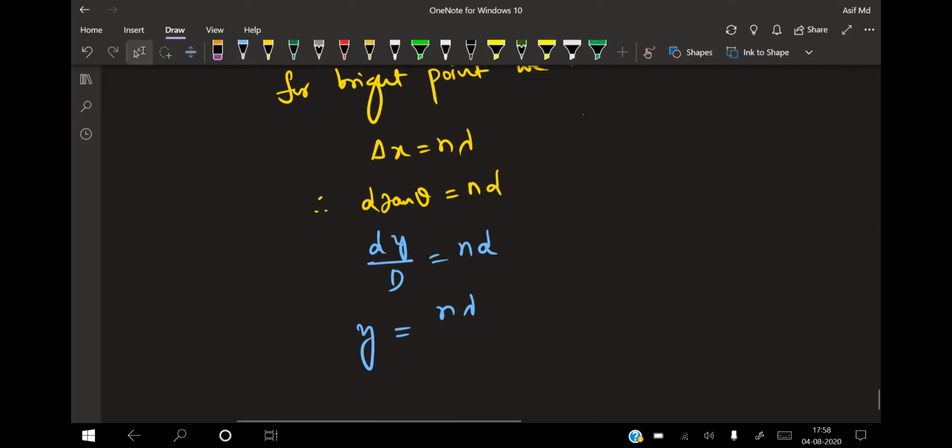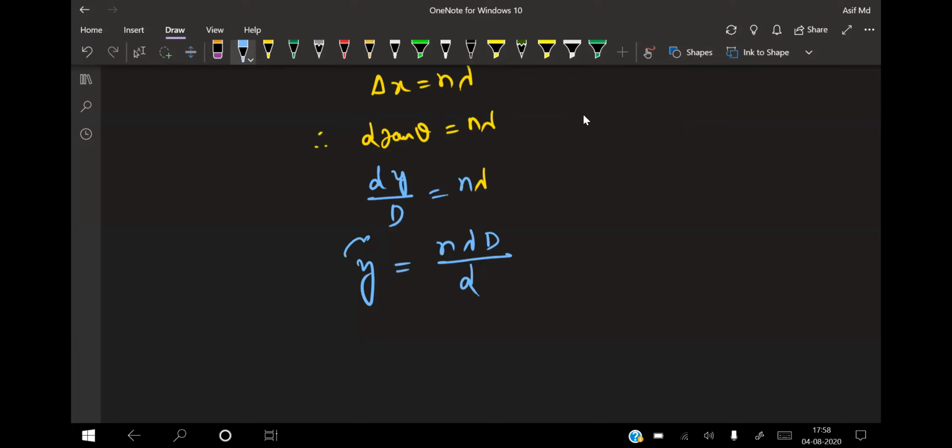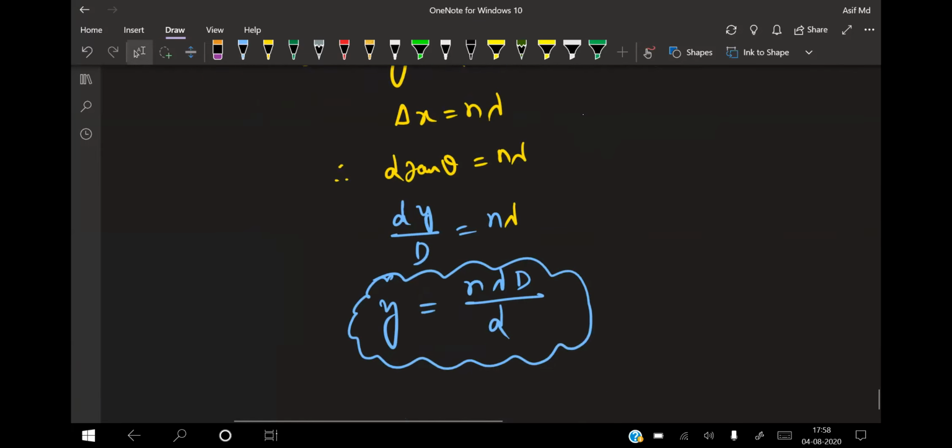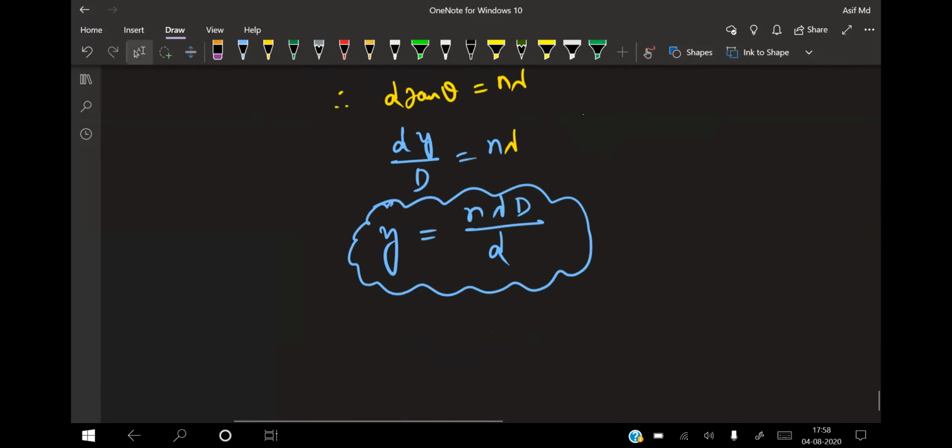So this is nothing but lambda, so it is nothing but n into lambda into capital D by small d. This will be the position of your bright point. That means if the point P is taken as a bright point, that will be constructive interference. So for constructive interference, y is equal to n into lambda into capital D by small d.